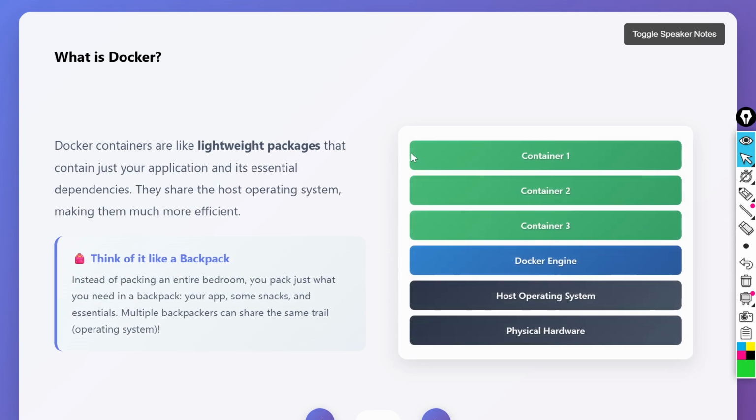Now coming to Docker. Basically, Docker is a concept where Docker uses containers. A container is a lightweight package that includes the application and its dependencies. All containers share the host operating system's kernel, making them more efficient and faster to start compared to a virtual machine.